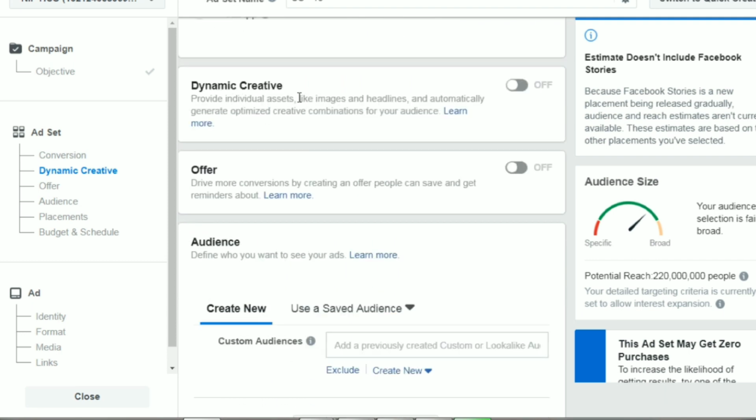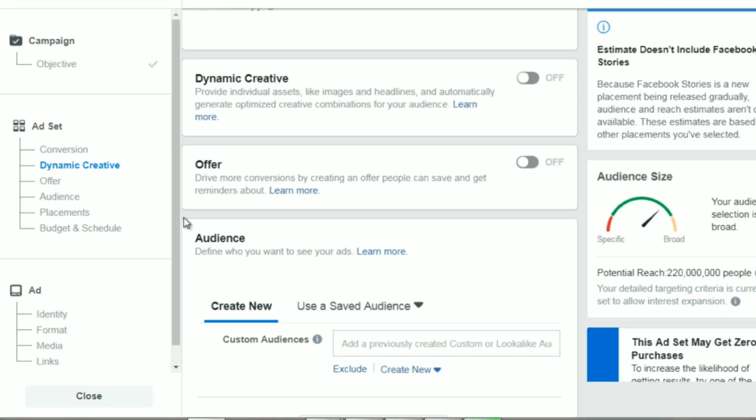Now, what dynamic creative is, it says provide individual assets like images, headlines, and it'll automatically optimize. So in layman terms, what that means is, let's say, for example, that you upload in the ad 3 different images, 3 different texts, 3 different headlines, and 3 different call to actions. What Facebook is going to do is create all different variations of those combinations.